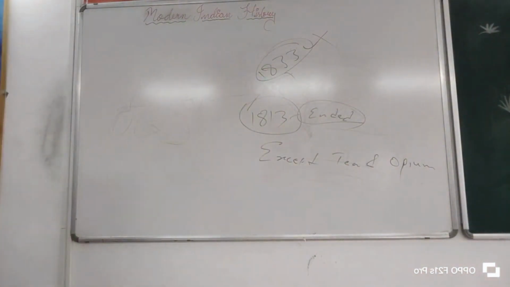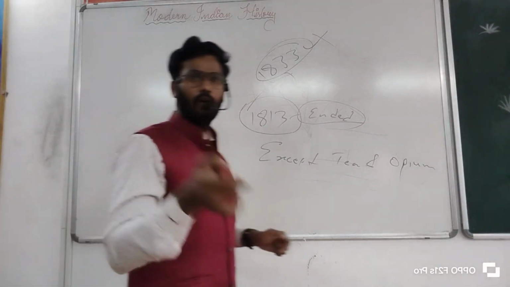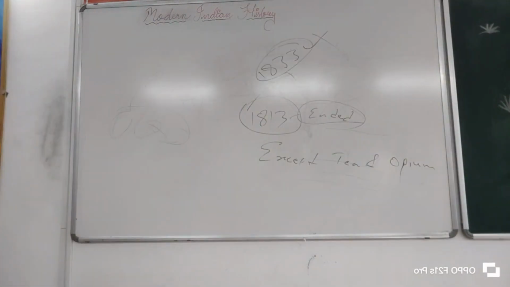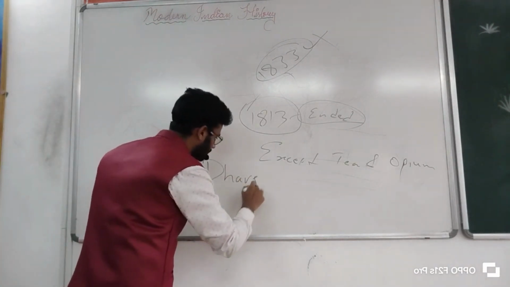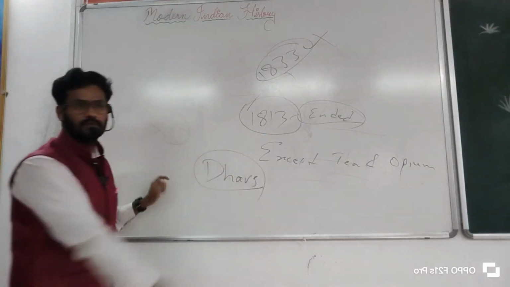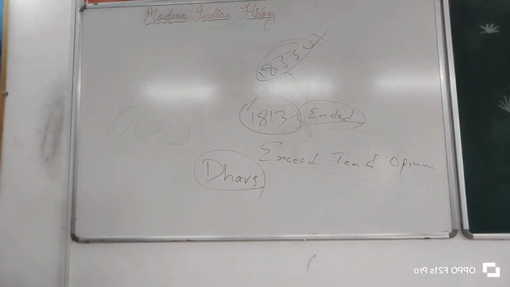So whenever you are writing the strategic de-industrialization, your answer must start with the shipbuilding industries. And how do you know? At that time, India manufactured the world's best ships, which were called dhows. This name came in the previous question. What is dhows? World's best ships, which were manufactured in India during British times, are called dhows.